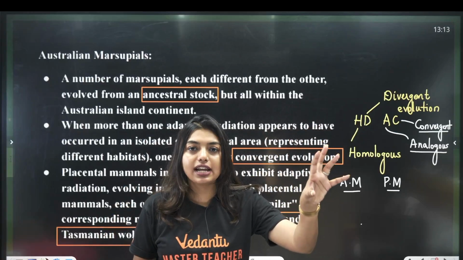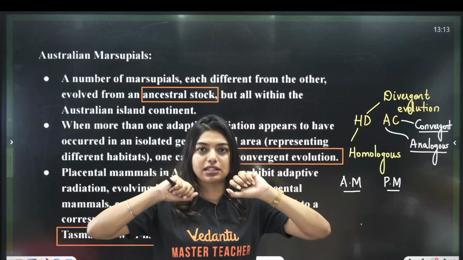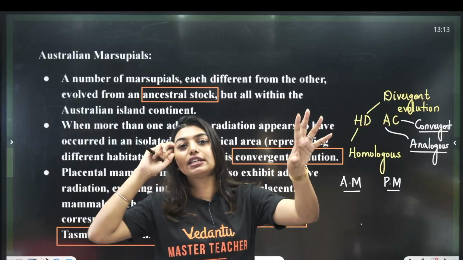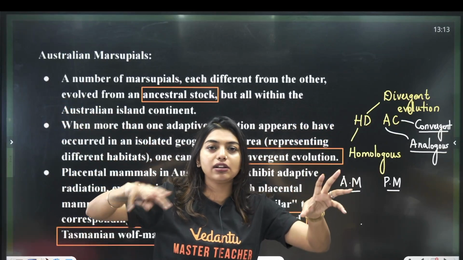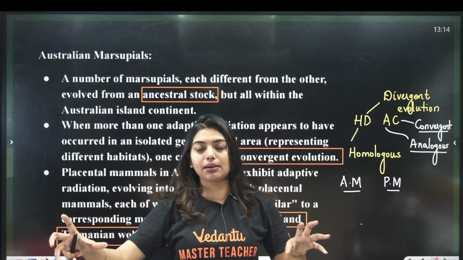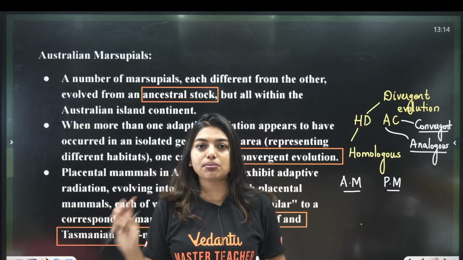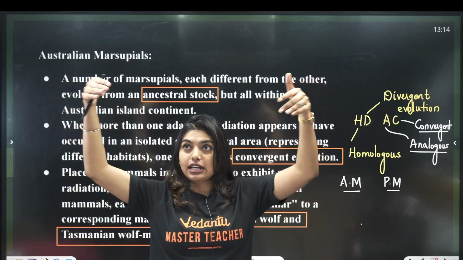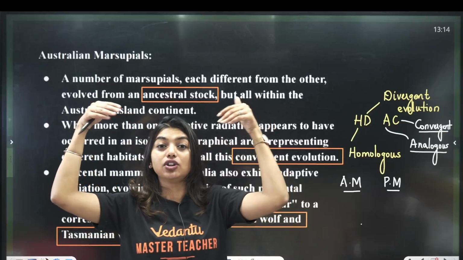Okay, if you see this side, you'll see Tasmanian wolf, here you will see placental wolf. Same way, if you see moles, here also you will see the mole. Anteaters, anteaters. Bobcat, you will see some cat. Squirrel, squirrel. Mouse, mouse. So that means what? They're coming to one spot, even though their ancestors are different, they're coming to the same spot. That is called as convergent evolution.